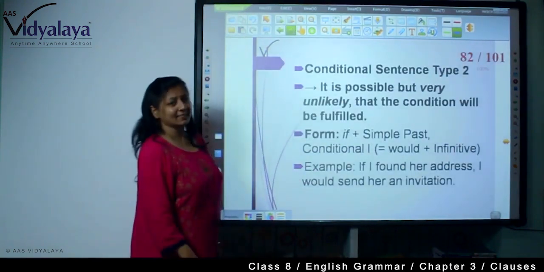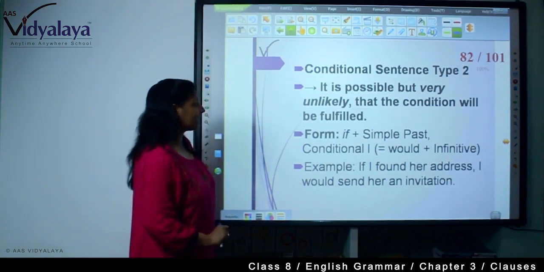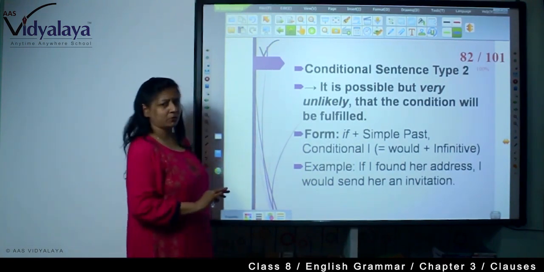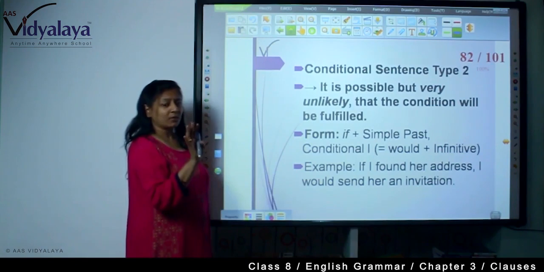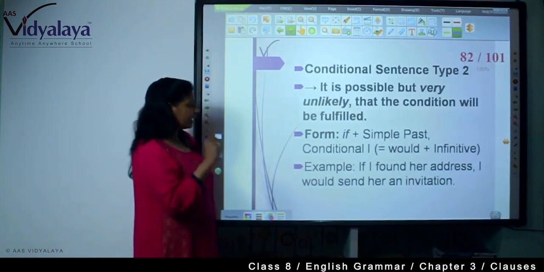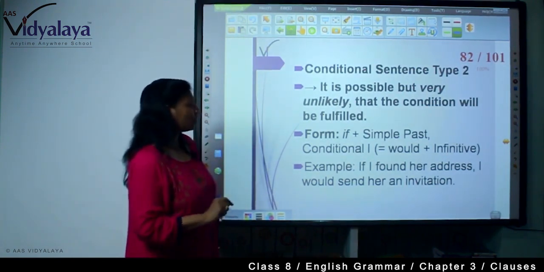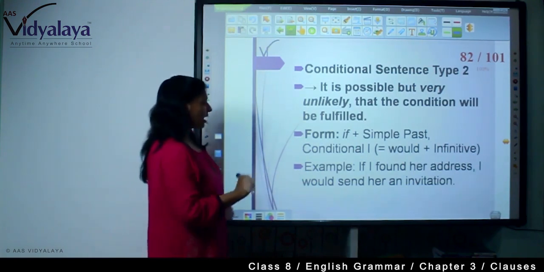Now conditional sentence type 2. It is possible but very unlikely that the condition will be fulfilled. It is possible, but it's unlikely. It cannot be also. So what is the format? If plus simple past, conditional, or infinitive.